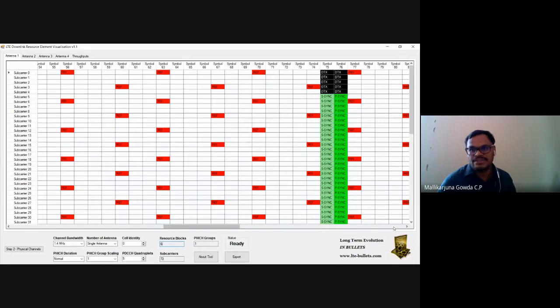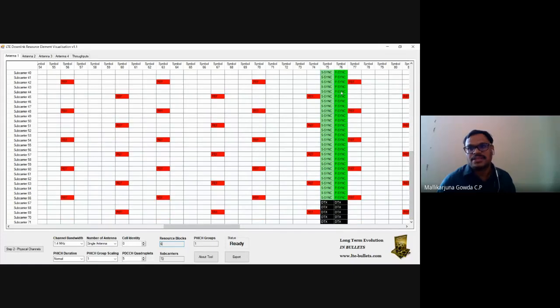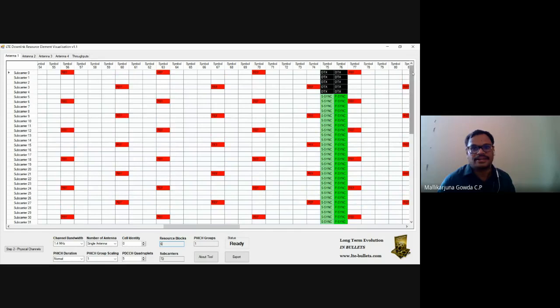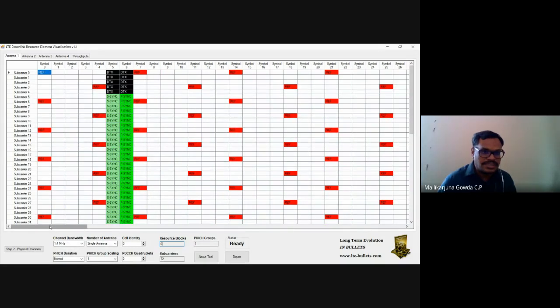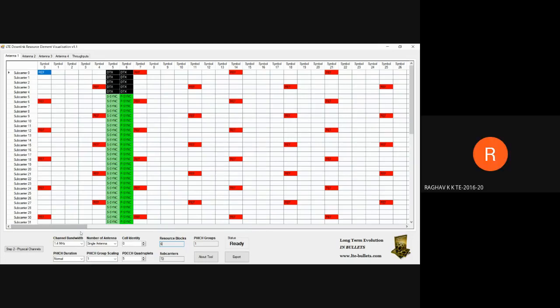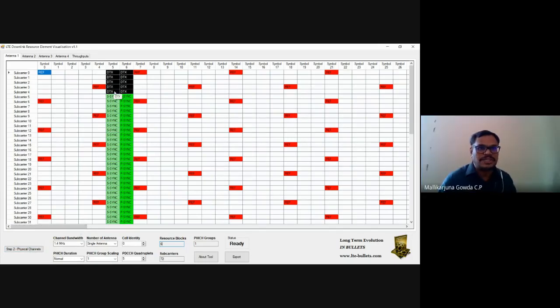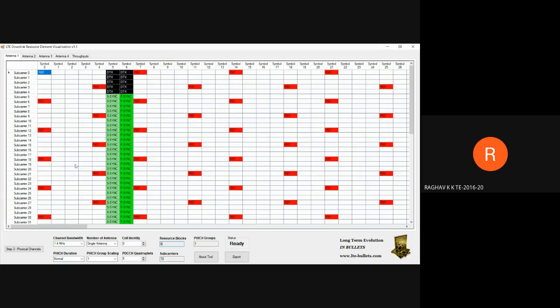So here also at 75 and 76, top 5 will be empty, and similarly bottom 5 will be empty. The remaining 62 subcarriers will be used by S-Sync and P-Sync. Is the 5 on top and 5 below predefined, sir? It is not used. Yes, it is predefined. It's always 5 above, 5 below.